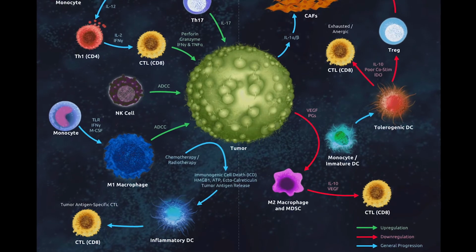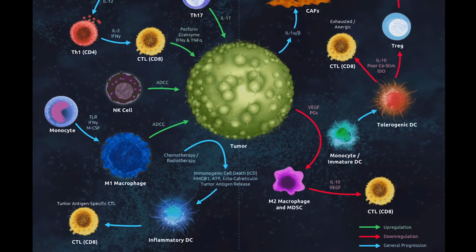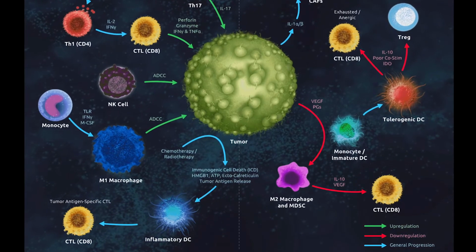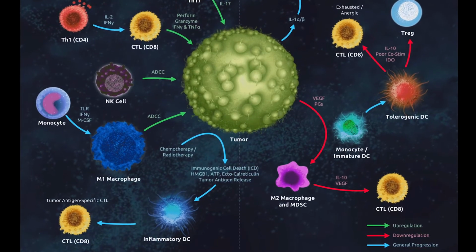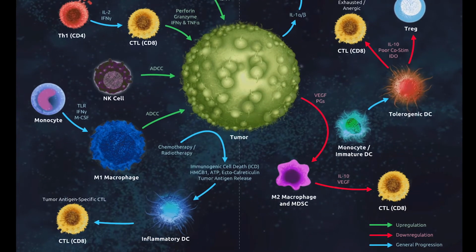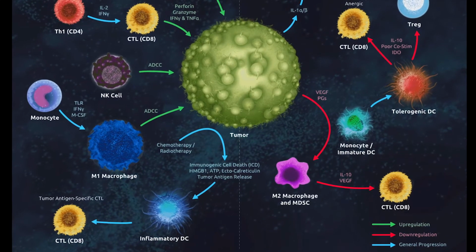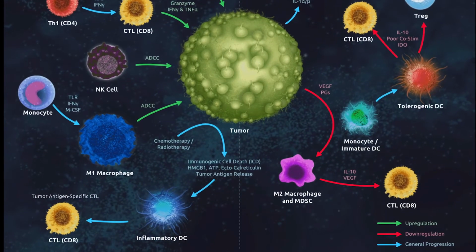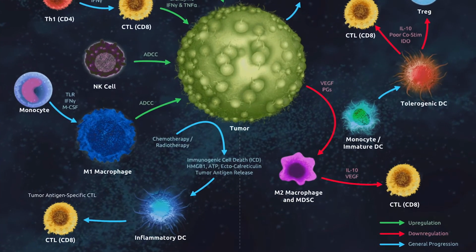The macrophages typically within the tumour microenvironment have often been subverted. So instead of being pro-inflammatory and driving an anti-tumour response, they're often subverted into having a phenotype which enhances the tumour response and also creates a regulated environment in terms of how other immune cell types within the tumour might act. So for example, we know that these cells are producing VEGF, which supports tumour growth, and they're also producing IL-10, which provides a regulated environment for T cell function.